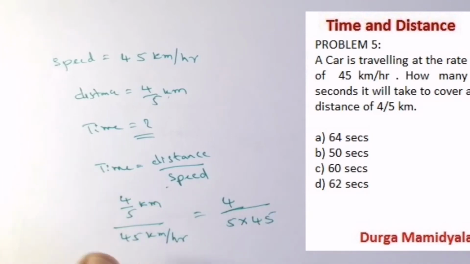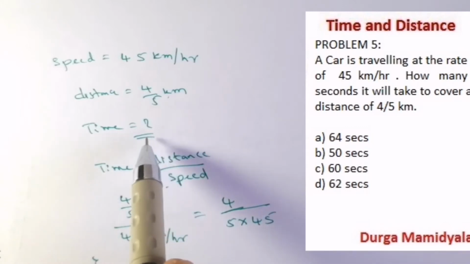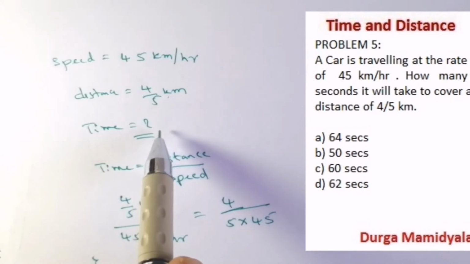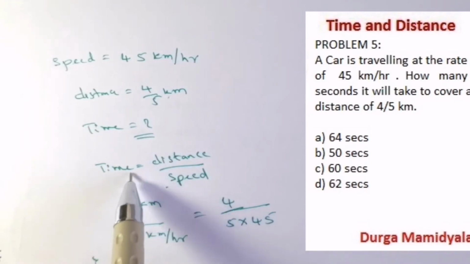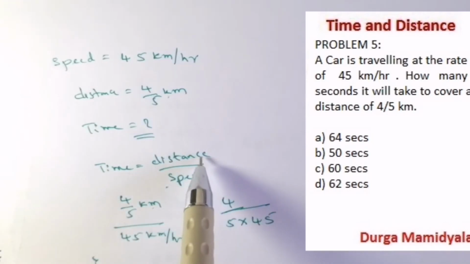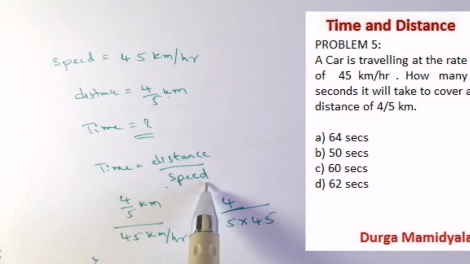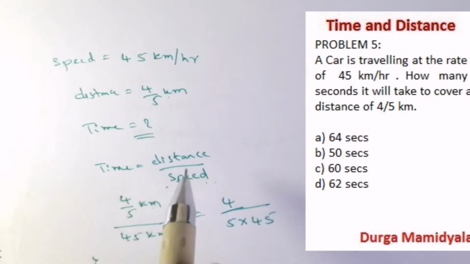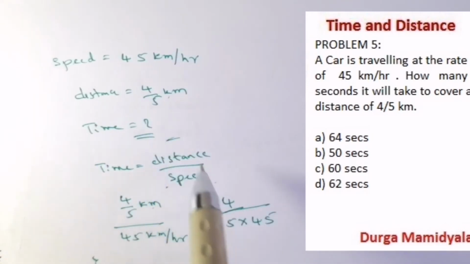But what you have asked is the time in seconds. So how many seconds does he take? Now the upper unit is the kilometer, and the lower unit is the speed, kilometer per hour. So in what units are we going to get the time? In hours, right? But in what units do we require it? In seconds.